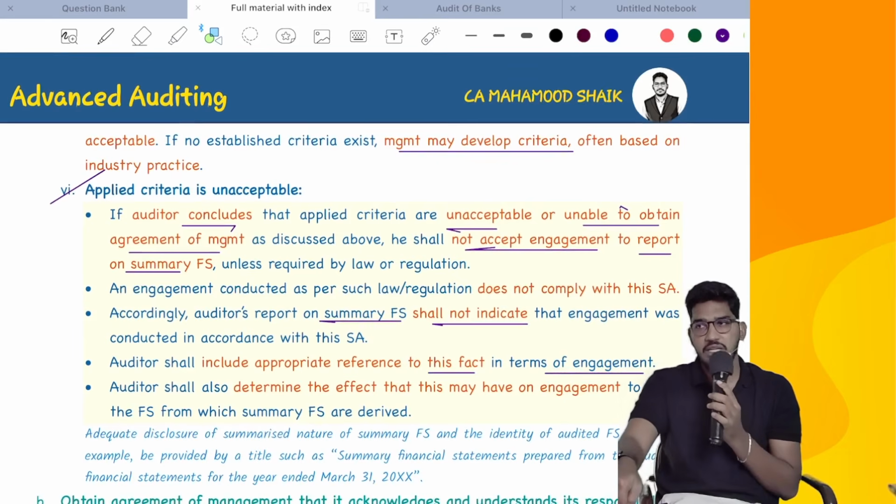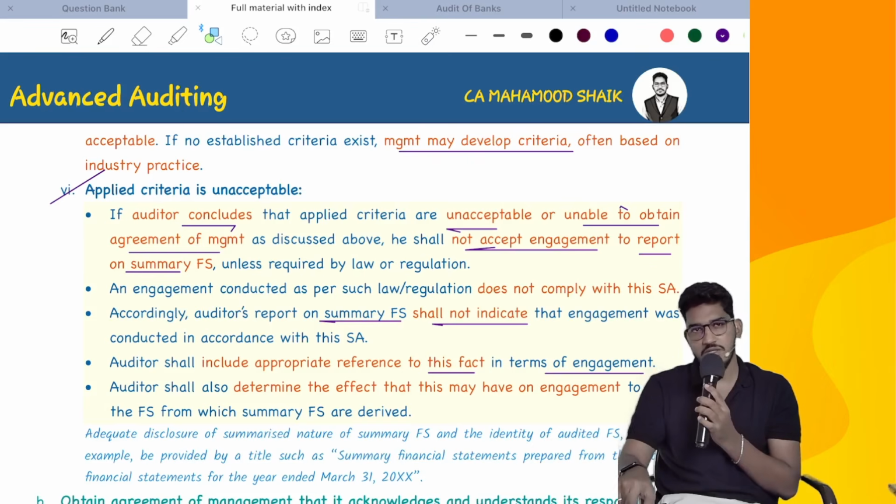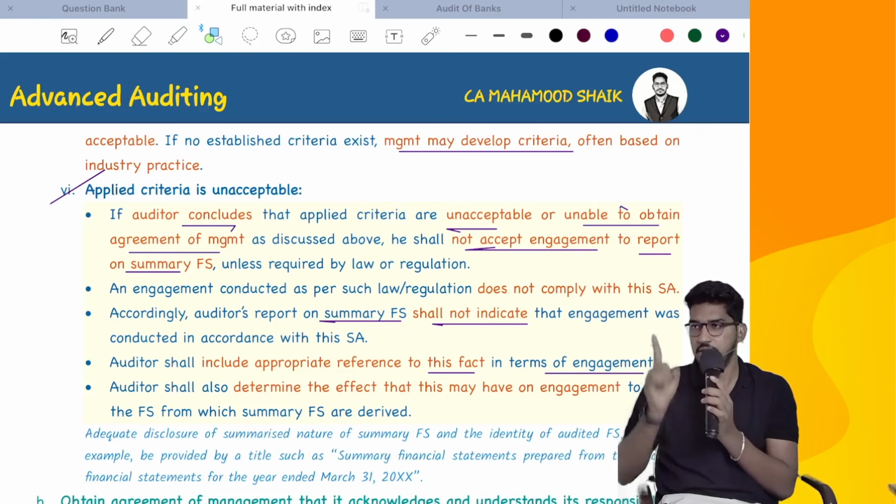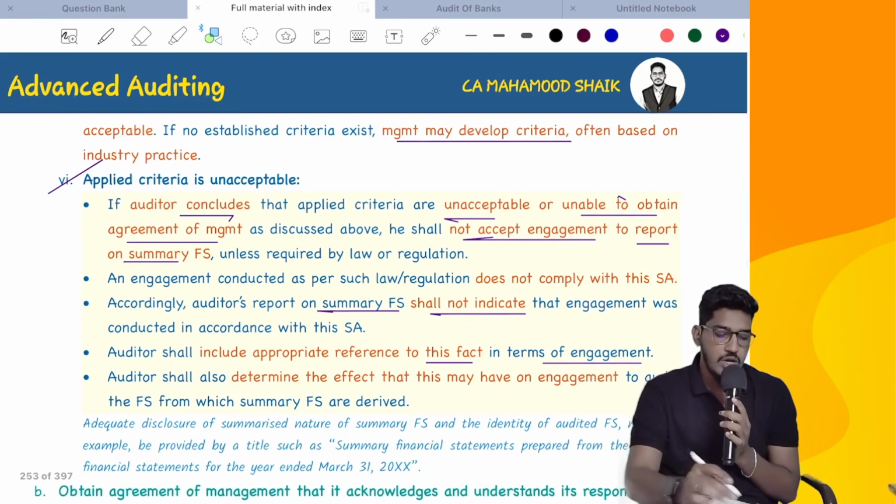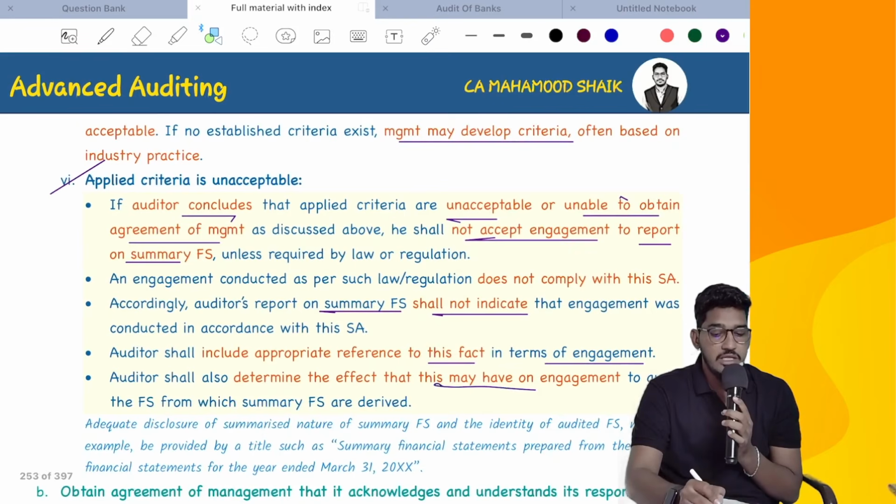Tell the management well in advance, sir, I am doing this audit only because there is a law regulation requirement. Nowhere will I mention in my report that I have done the audit as per SA 810. Be clear with the management also. Auditor shall also determine the effect that this may have on the engagement to audit the financial statements from which